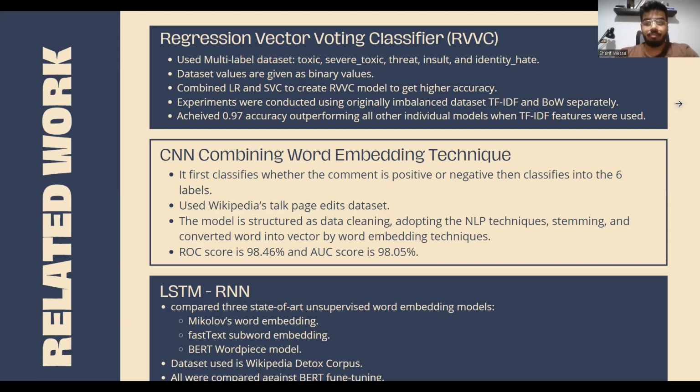The second approach is implementing convolutional neural networks with word embedding techniques. In this approach, the comments were first classified as positive or negative, or toxic and non-toxic, and then they were classified into the six labels. It used Wikipedia talk page edits as a dataset from Kaggle and structured the CNN model as follows: it starts with data cleaning, adopting the NLP technique of stemming, and converting words into vectors by word embedding techniques.